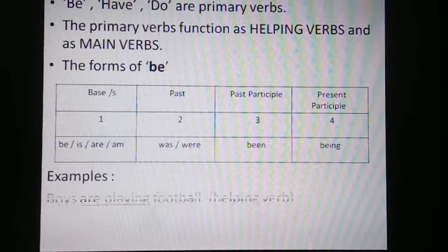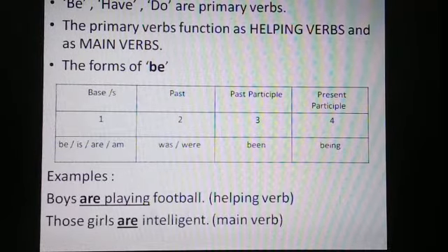See, let me show it to you with the help of these examples. Boys are playing football. Now, in this sentence, boys is the subject, are playing is verb phrase, and football is the object. Are playing is the verb phrase where are is the first form of be and is used as helping verb. Playing is the main verb.